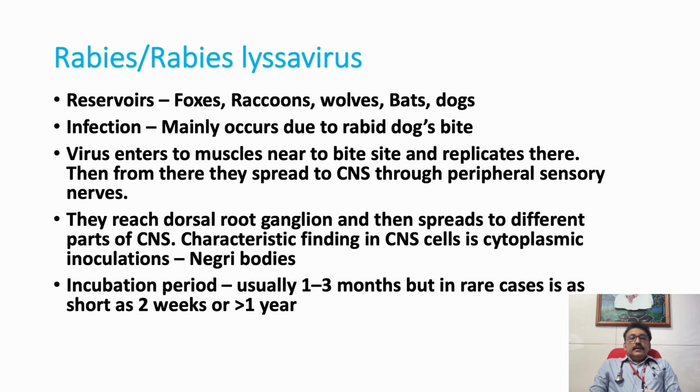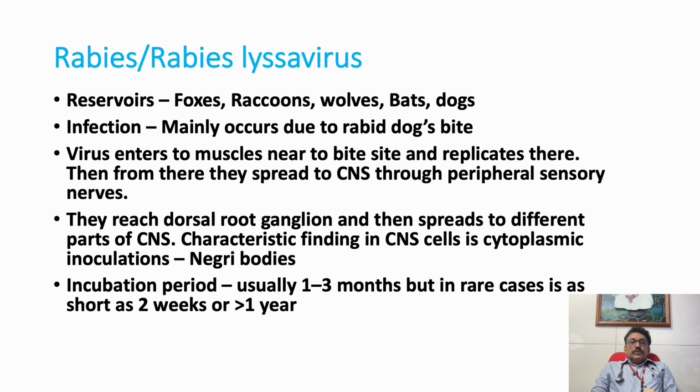So in the CNS, it has peculiar findings. If you take a biopsy from the brain of a rabid dog and look at the brain cells, you can see peculiar cytoplasmic inclusions. They are called Negri bodies. That's how we diagnose rabies in rabid animals. After death, if you want to confirm the diagnosis, this is one of the important and easiest methods to diagnose rabies.